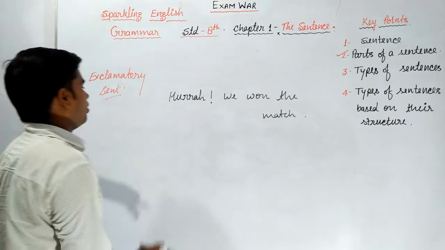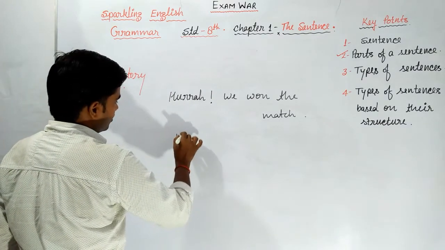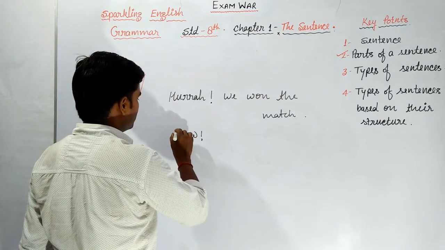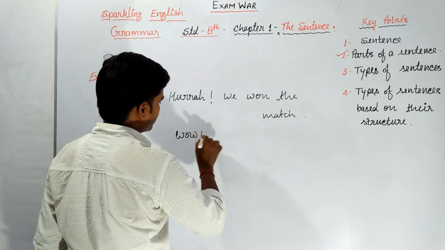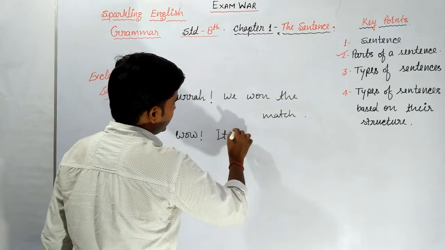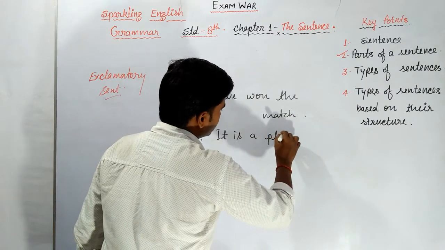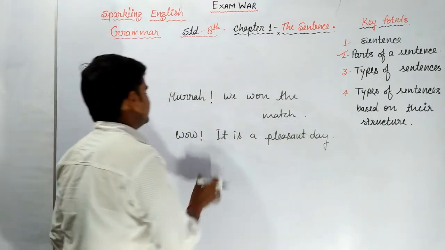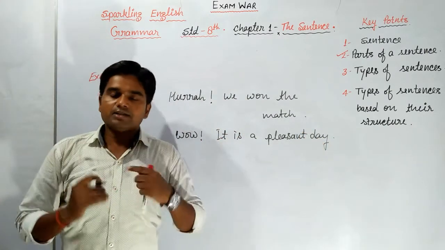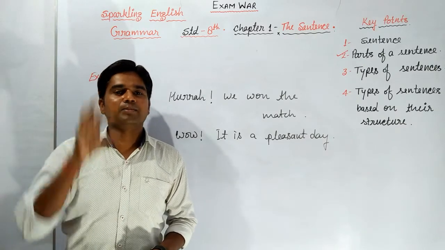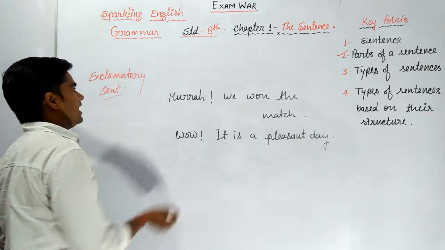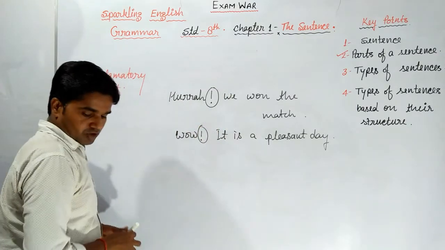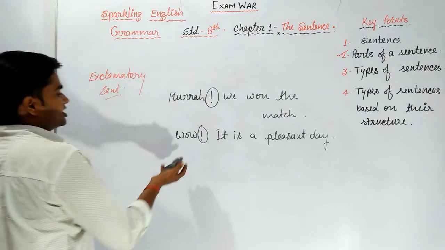Alas, we lost the match. Or wow, it is a pleasant day. So all these types of sentences in which we express our sudden feelings are called exclamatory sentences. And one more thing, an exclamatory sentence has an exclamation mark. It is compulsory. So I think you got very well what exclamatory sentences are.